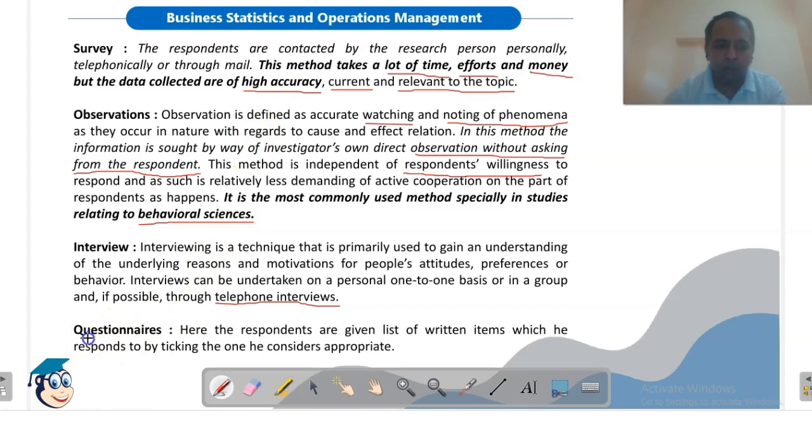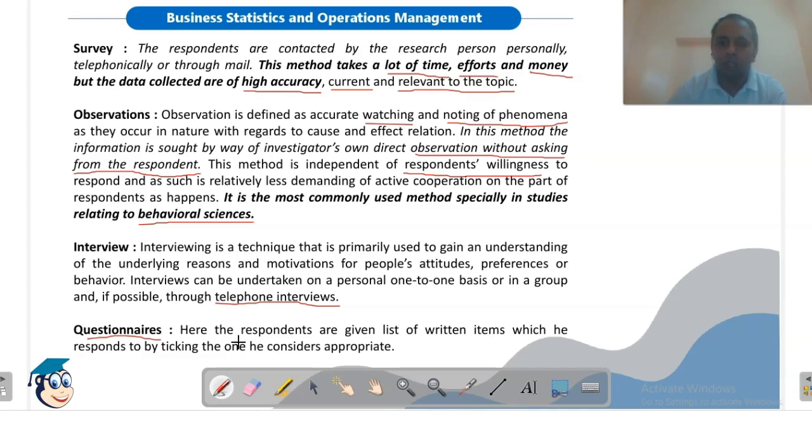Now, the questionnaire is one of the most commonly used methods to collect primary data. In a questionnaire, the respondents are given a list of written questions which they have to answer by taking one of the choices that we have given. We usually prepare objective questions in a questionnaire. We give the respondents certain choices, like 4 choices for a particular question, and he will tick one of the choices.